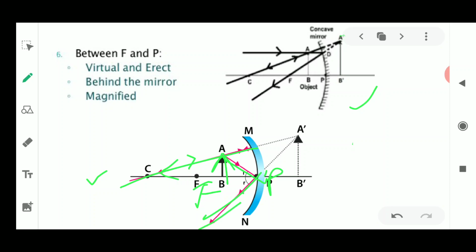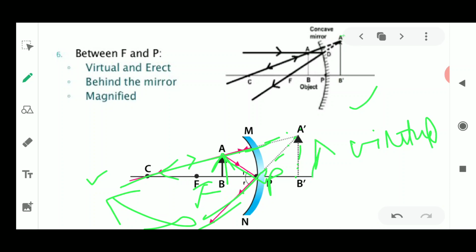Now you see that these two lines are very far away and are not going to meet anywhere. So if you extend these lines at the back side of the mirror, you will obtain the image. This image will be formed at the back side of the mirror. This will always be a virtual image, and a virtual image is always formed at the back side of the mirror. This is an erect image. It is obtained behind the mirror, that is why it is virtual, and erect because it is straight, obtained above the principal axis.